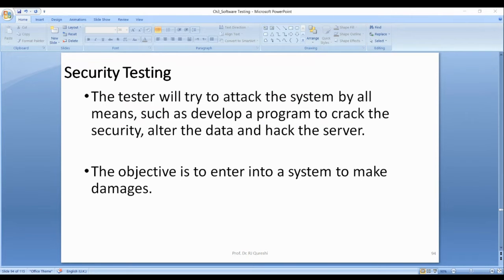Like the Sony company, it was attacked by Korean hackers. They stole their future projects. Russian hackers steal Americans' ideas, the CIA's ideas or FBI's ideas, NASA's ideas about future technologies.